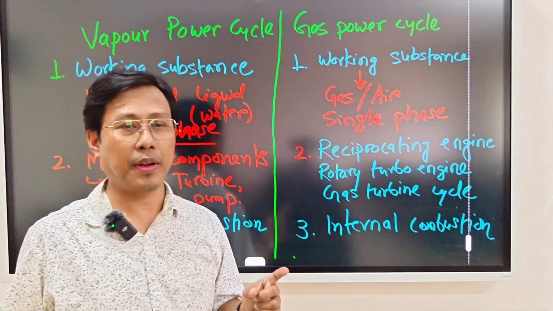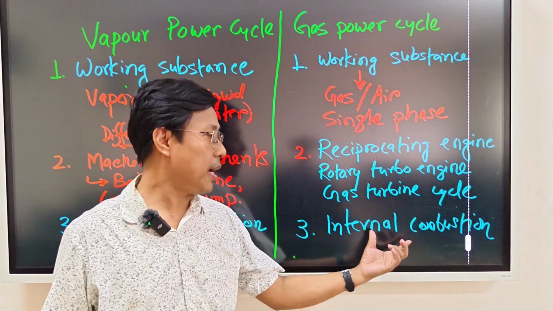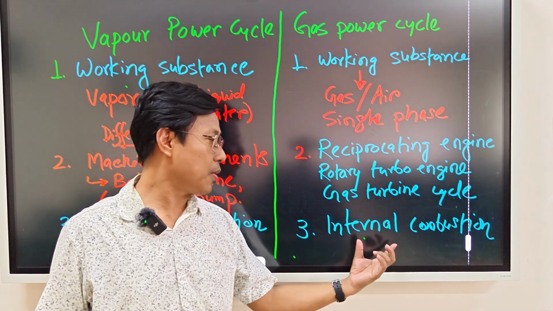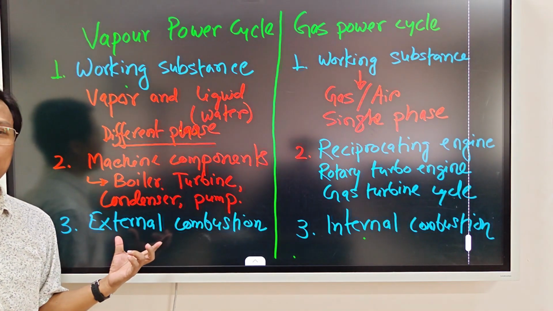So the third difference is the combustion process. Here the combustion process is internal, but here the combustion process is external.